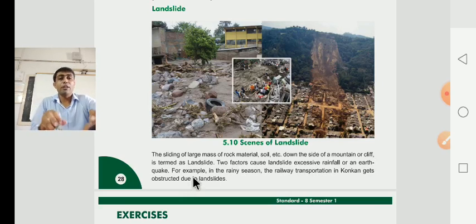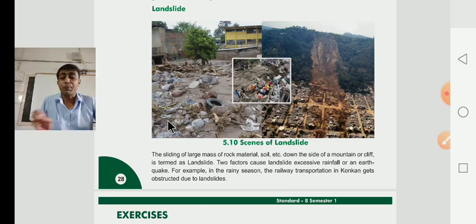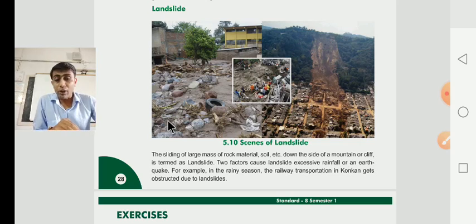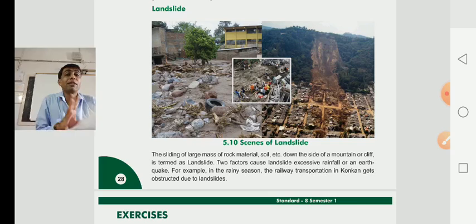So dear children, in this chapter, chapter number 5, natural disaster, we learned about the earthquake. After that we learned about the volcano as well as the three types of volcano. Which are the three types of volcano? Active volcano, latent volcano, and the third one is a dead volcano. After that we learned about the tsunami, the flood, drought, cyclone, forest fire and landslide. These are all factors of natural disaster.